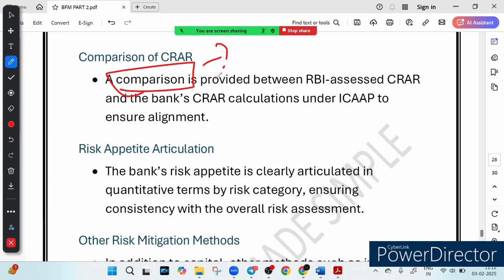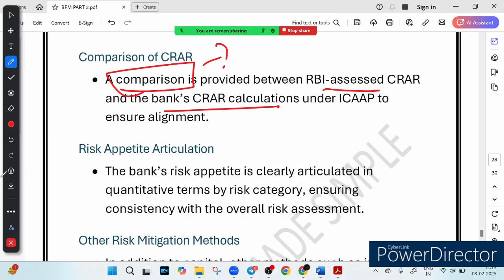RBI has its own way of calculating CRAR. The bank also calculates CRAR under ICAAP. If there is a big difference, the bank needs to adjust its capital strategy. So RBI assesses CRAR and the bank assesses CRAR, and then both are compared. Suppose there is a big difference between the bank calculated CRAR and the RBI assessed CRAR, then the bank needs to adjust its capital strategy. Think of it like two people checking your weight, one with a weighing scale and the other using an estimate. If the numbers do not match, you double check, right? That is what is happening: RBI calculates the CRAR, the bank also calculates its CRAR, and if the gap is too high, then under ICAAP the bank needs to adjust its capital strategy.